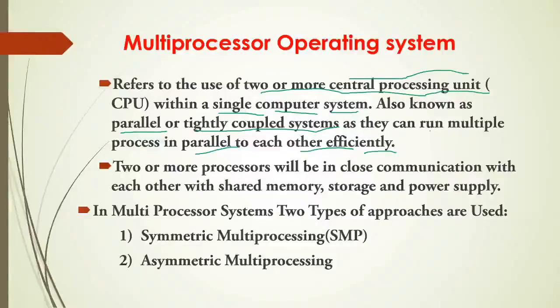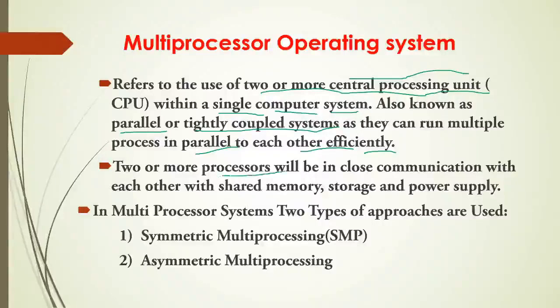That means 2 processes can run simultaneously at a time because of more than one processor. One CPU is executing one process and another CPU is executing another process, simultaneously in the system.